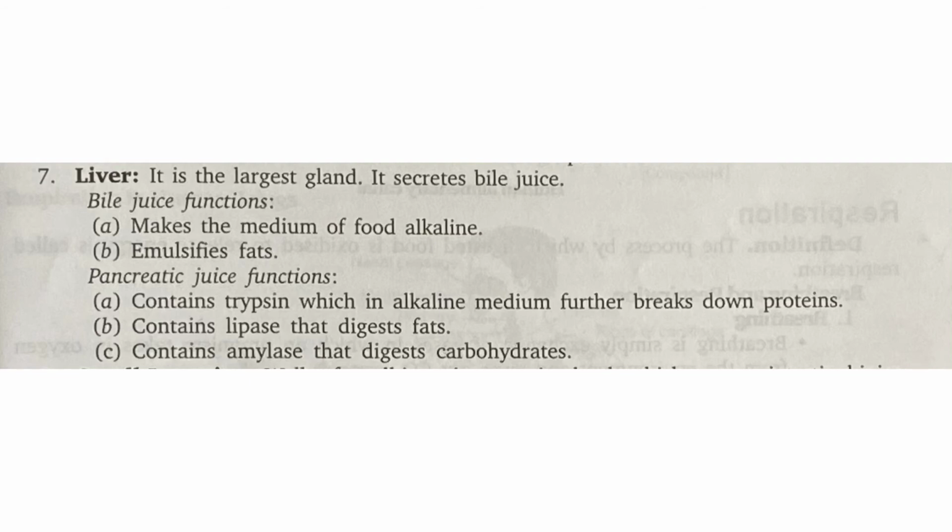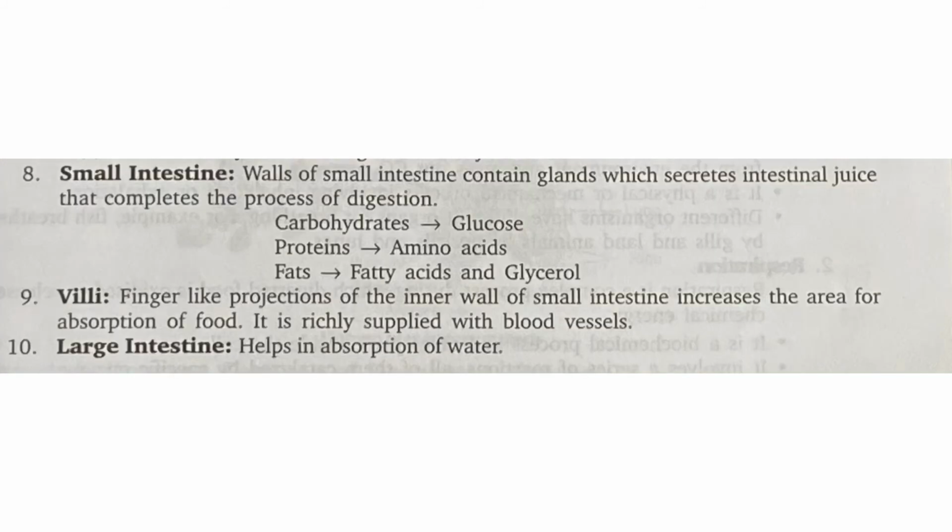Next is pancreatic juice, secreted by the pancreas. The function of pancreatic juice: it contains trypsin, which in alkaline medium further breaks down proteins, it contains lipase that digests fat, and it contains amylase that digests carbohydrates. Next one, the small intestine. Along with the pancreatic juice and bile juice, the walls of the small intestine contain glands which secrete intestinal juice that helps in the complete process of digestion, that is for the conversion of carbohydrates into glucose, proteins into amino acids, and fats into fatty acids and glycerol.